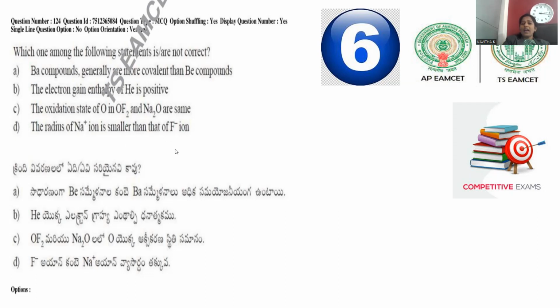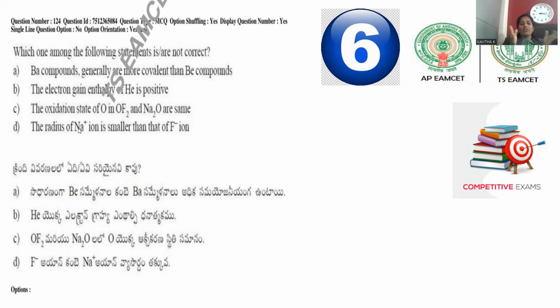That is called isoelectronic. Na+ attained the noble gas neon configuration, 10 electrons only, by losing one electron. Fluorine's atomic number is 9, and by gaining one electron it also attains the noble gas neon configuration. So F- has 10 electrons, and Na+ also has 10 electrons.